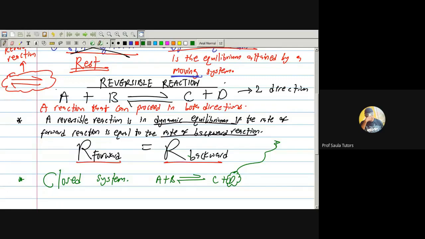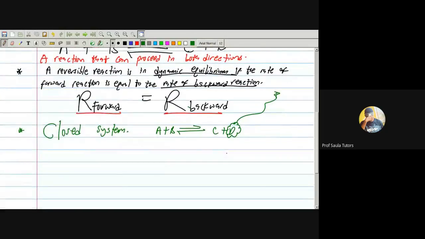But if you close it, none of the reactants or products can run away because they are in a confined system. So for this to be achieved, they have to be in a closed system. So that's that. Let's move to the next concept.